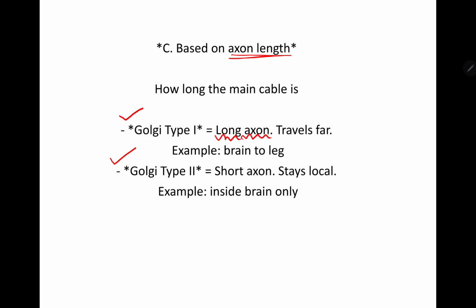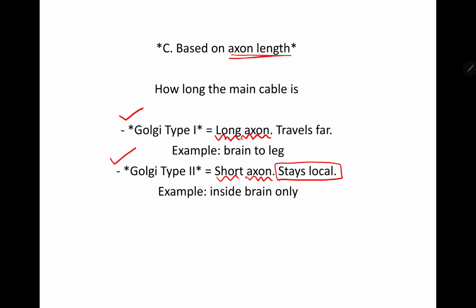What will happen if there is a long axon? The signals travel far. Okay, from the brain to the toe, from the brain to the leg. Now in Golgi type 2, it has a short axon, so it usually stays local, which is inside the brain only.